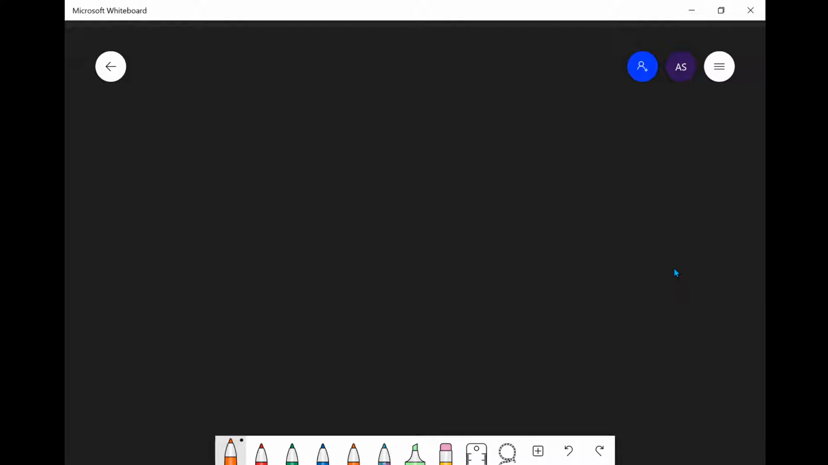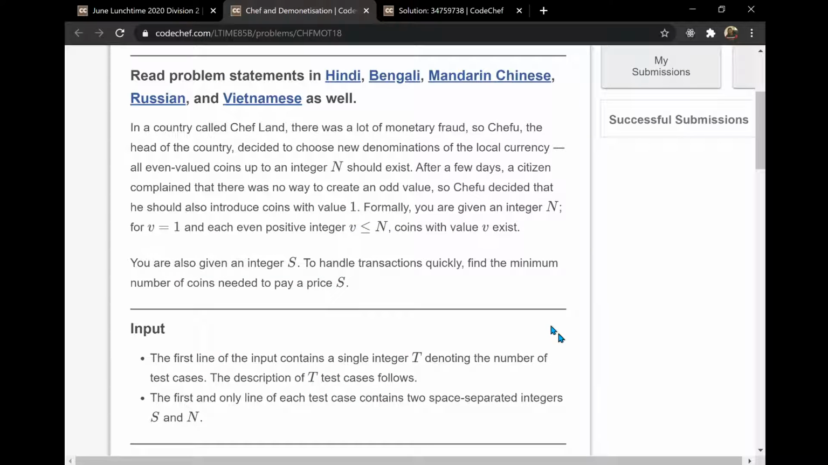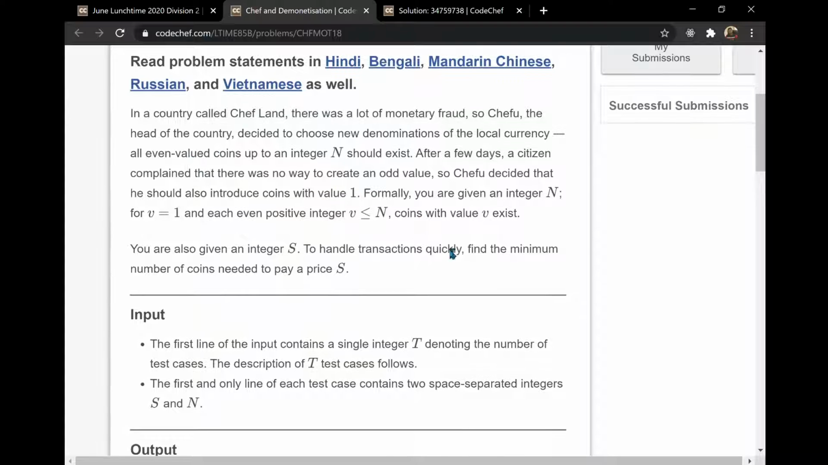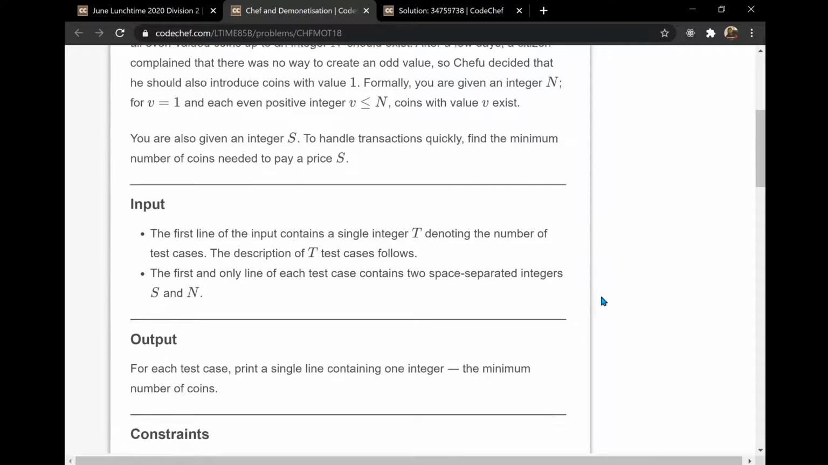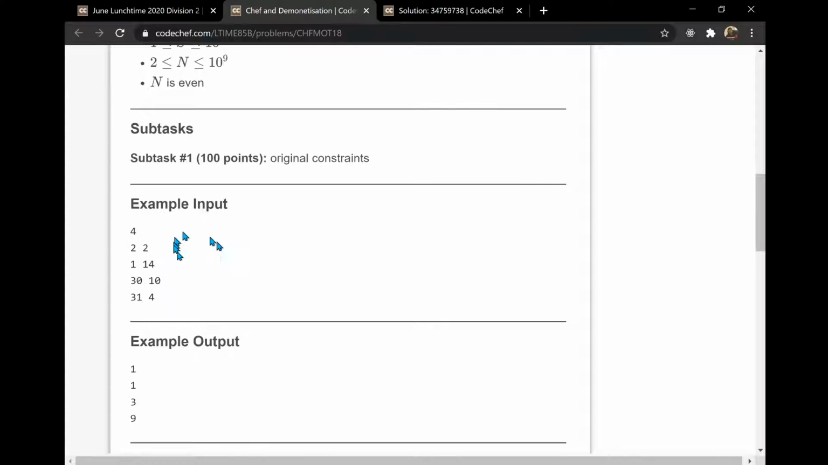So there is a number n, and we have all the even numbers up to n, which is 2, 4, 6 up to n, and n is given as even itself. So we have all these numbers, and we have only one more type of coin, which is 1. We have to find the minimum number of coins we need to pay the price. Okay, so there is some sample input output.